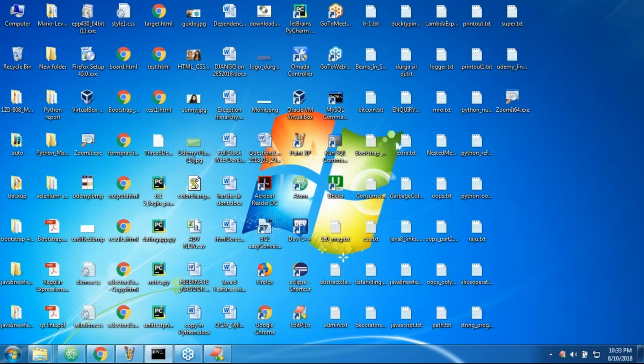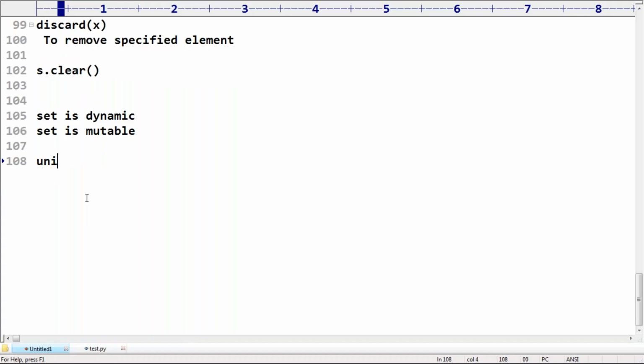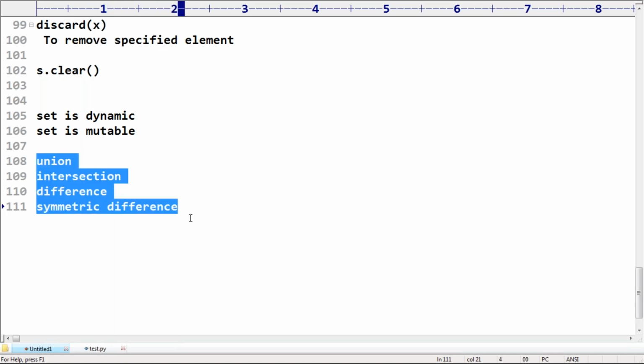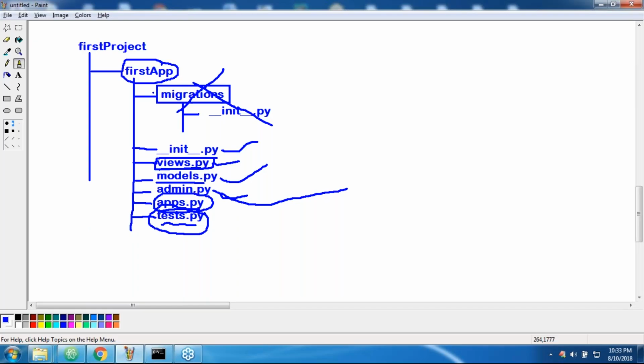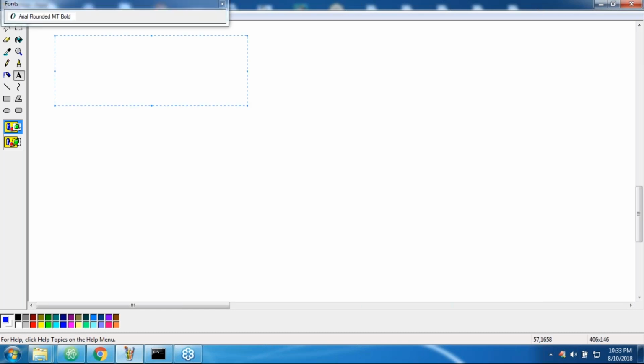Sir, do you know what is union? Have you ever heard about union? Intersection? Union, intersection, next one after that difference, next one after that symmetric difference. You know, right? Sir, I don't know, I forgot, because in my childhood somewhere I learned all these things. Can anyone who is very strong in mathematics please guide us on these four things?